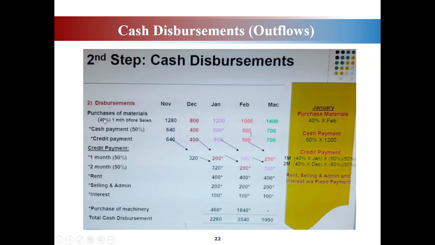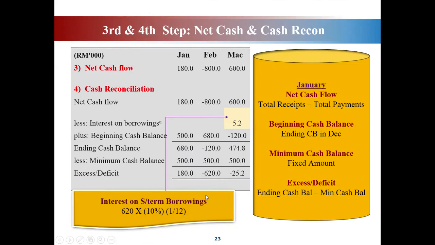You get this 40% from the sales. Okay. But once you have got this figure, it will become 100% for your cash payment or credit payment. It means this is 1,200, 50% is 600. Okay, credit payment is another 600. Can? So this will be your 100%. All of this is 1,000, right? 50% is 500, another 50% is 500. So 1,000 is your 100%. Okay, the same goes for March. That is what it means.